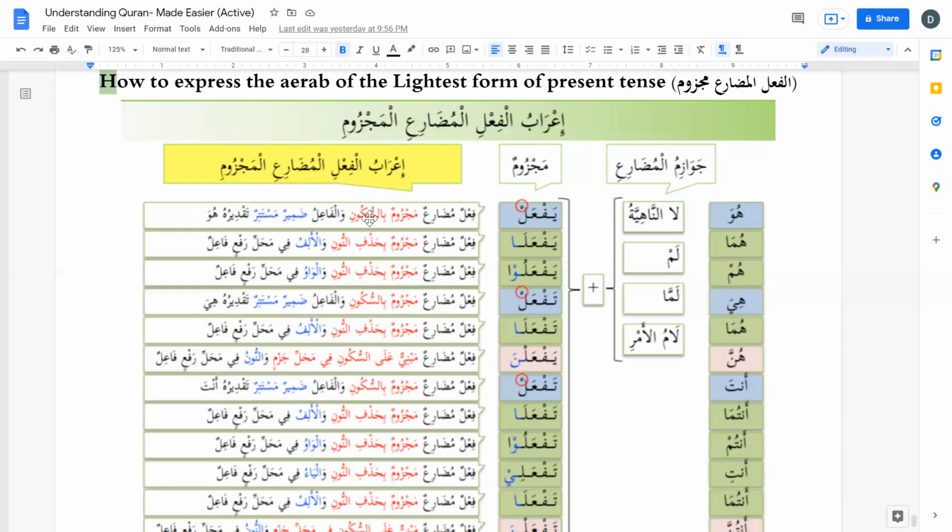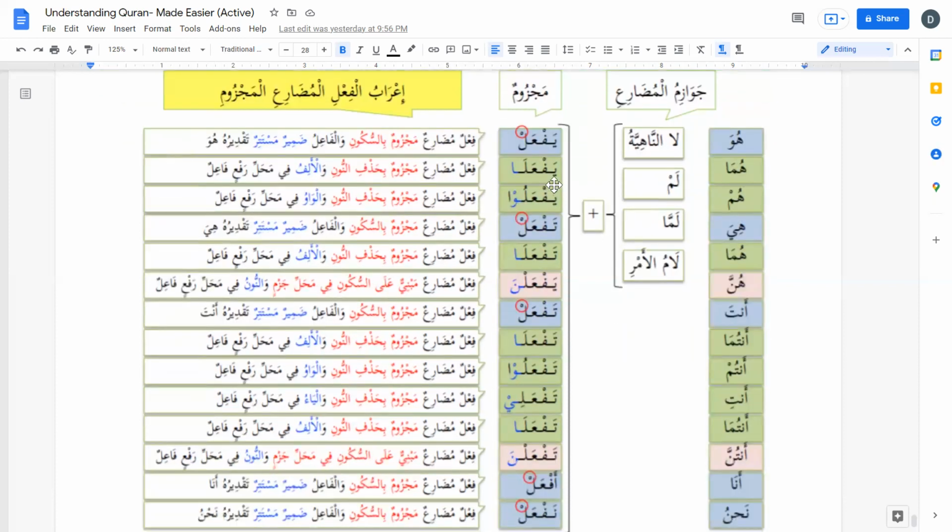In the lightest form, they are coming with either in, lam, lamma, or they are following wal-yaf'al. The af'alul arba have sukoon at the end. Initially, in regular form, these fail had dhamma, but now in majzoom form, there is sukoon or jazm at the end.